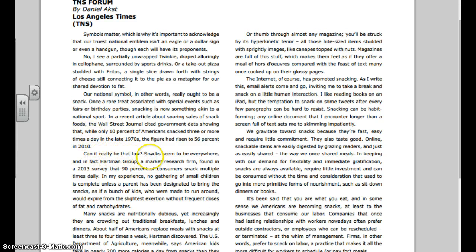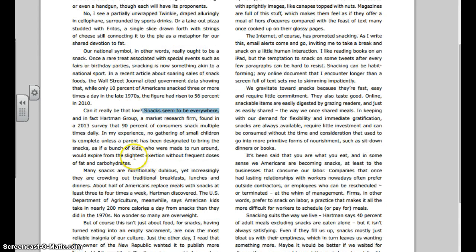"Can it really be that low? Snacks seem to be everywhere." So that's really what it is: snacks seem to be everywhere. So let's go ahead and take that and highlight it. So that's our first piece: snacks seem to be everywhere. Now that we have that idea, now we need to move on and find assertion and data.